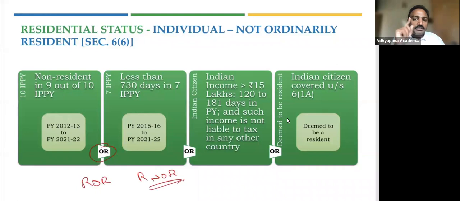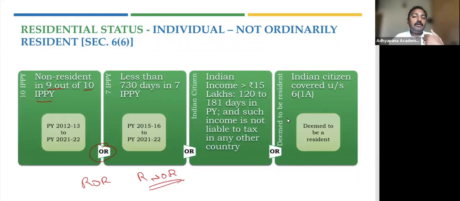So even if he's satisfying one condition among these, he'll be called a not ordinary resident. So what are these? He is a non-resident in 9 out of 10 immediately preceding previous years. So in 9 out of 10 previous years, he is a non-resident, meaning he has not satisfied any of the basic conditions.